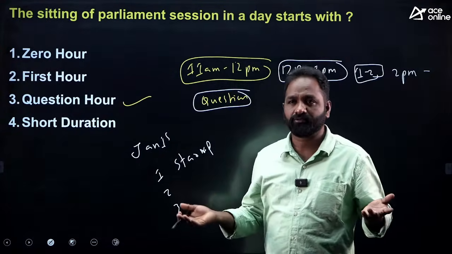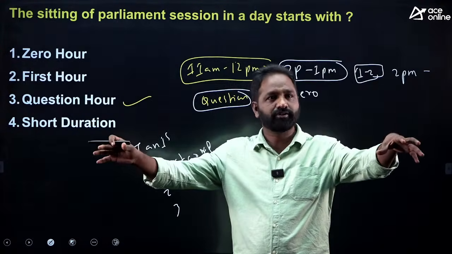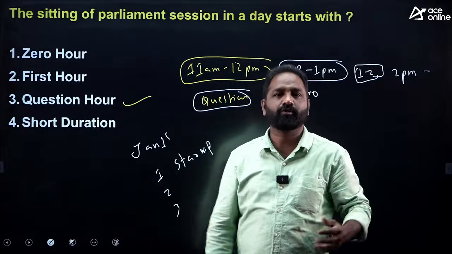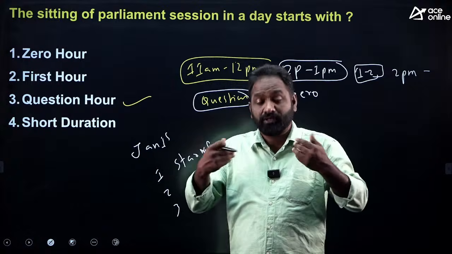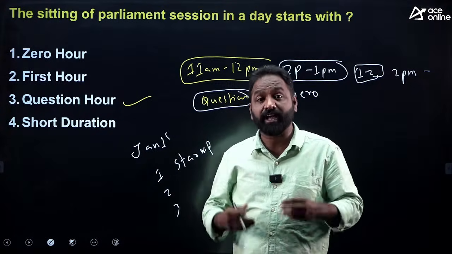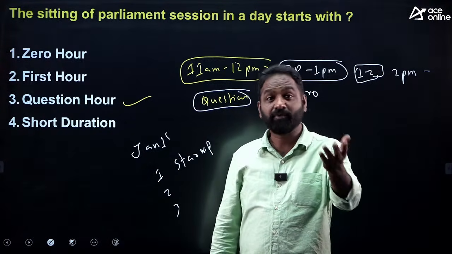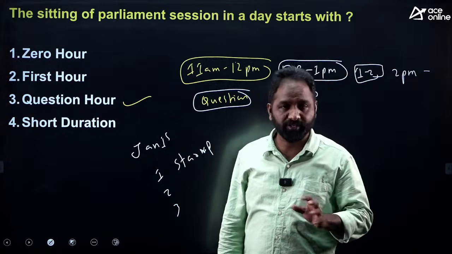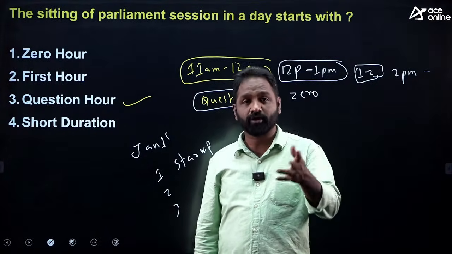Suppose you want to ask a question: what is the status of Indian agriculture? What are the schemes? How much money is spent? The minister has to give the answer orally in the parliament, 5 minutes, 10 minutes, like that. He used to give a lengthy explanation. Is it clear? So for that purpose it requires an oral answer.